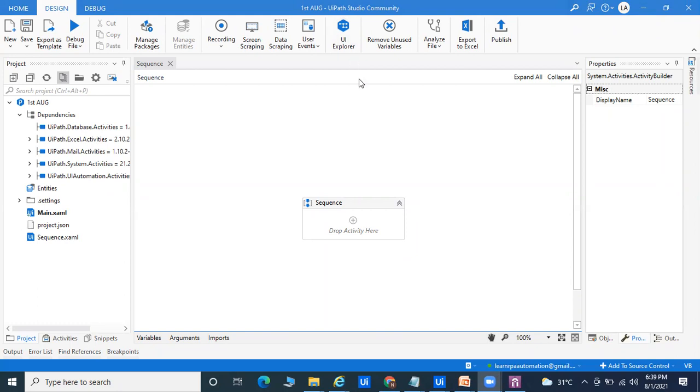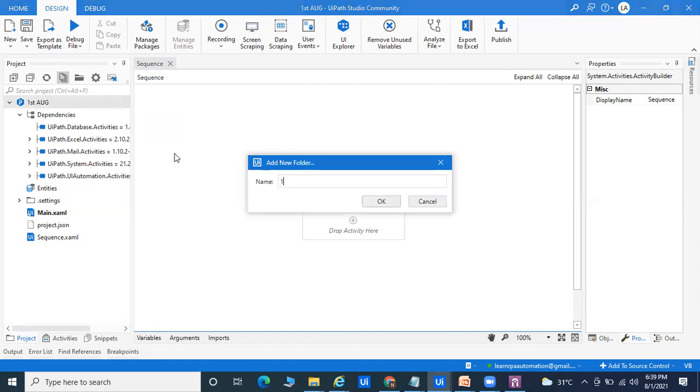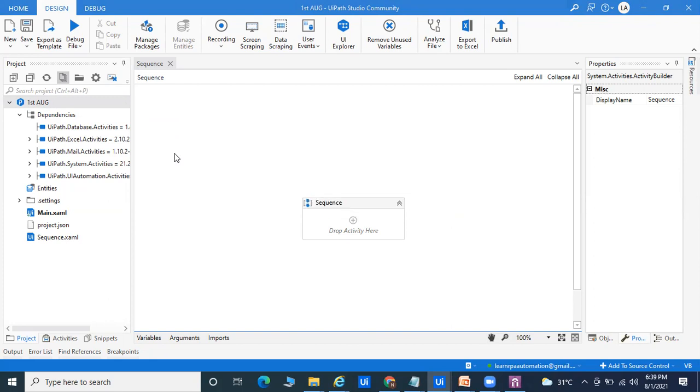Okay, so that's why they've given the folder. I can show you. So this is the 1st August, and right now here we are studying. So especially for every day we can go for that add, and we can go for the folder. So today is your 1st of August, I can pass 1st August your first class. Okay, so this is the things you can pass. Tomorrow if you start, so 1st August you can understand like that, this is my first class.